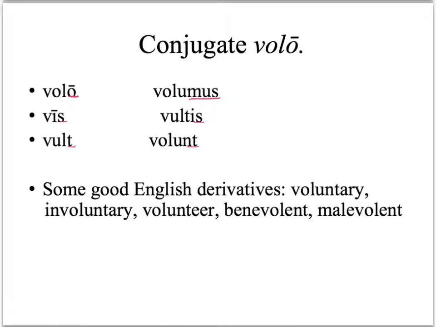Helping you to remember what this verb means are the English derivatives. Voluntary: you can actually see volunt in the word voluntary. Involuntary, again, contains the whole verb form volunt. Volunteer, the person who is willing. And if you are willing to do good things, you are a benevolent person. But if you are willing or wanting to do bad things, you are malevolent.